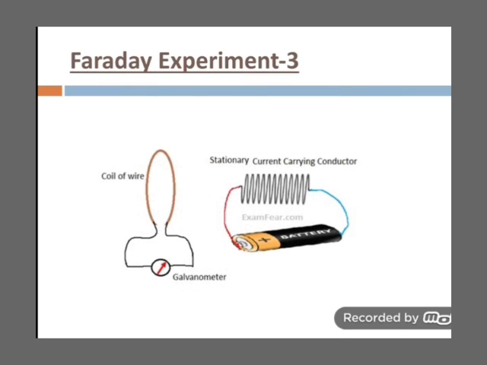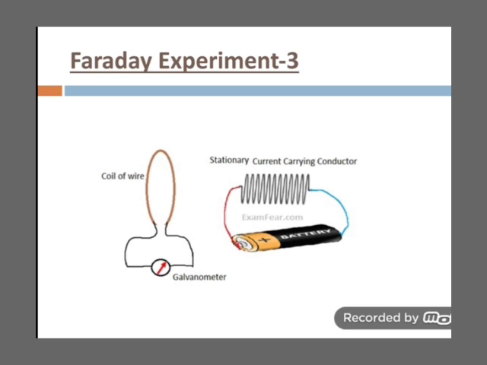Here the coil of wire is connected with the galvanometer and the current carrying conductor is kept stationary. Either you move the coil towards the current carrying conductor or you keep both of them stationary. There is a change as the current in the current carrying conductor is varying.